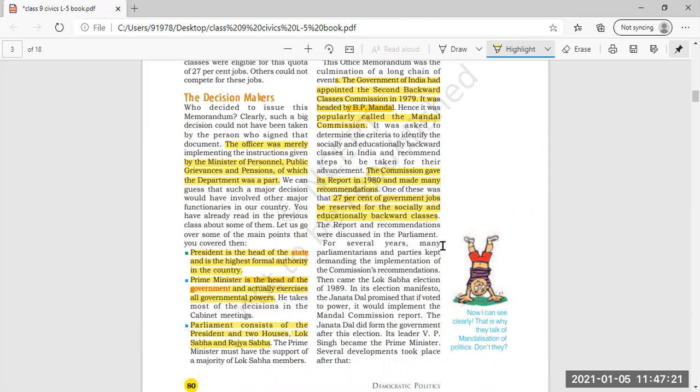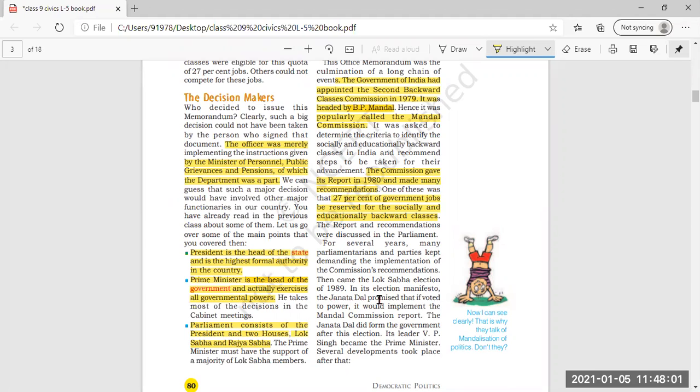Now the report and recommendations were discussed in the Parliament. This report, the office memorandum, meaning what all decisions were to be taken to uplift the third category, and all the recommendations were discussed in the Parliament. For several years many parliamentarians and parties kept demanding the implementation of the commission's recommendations.